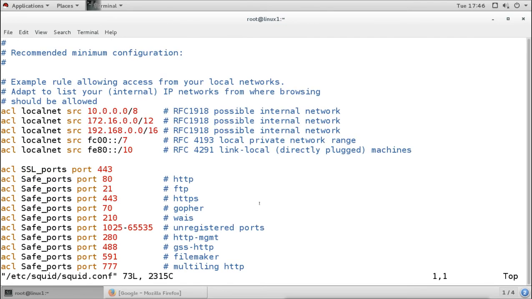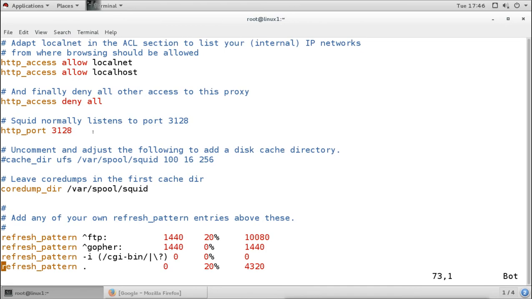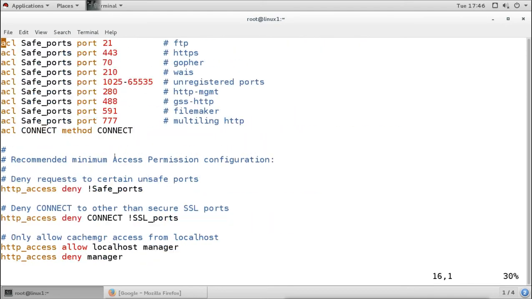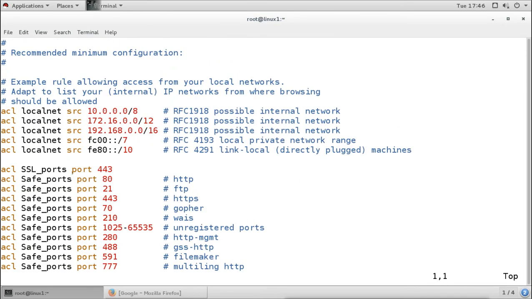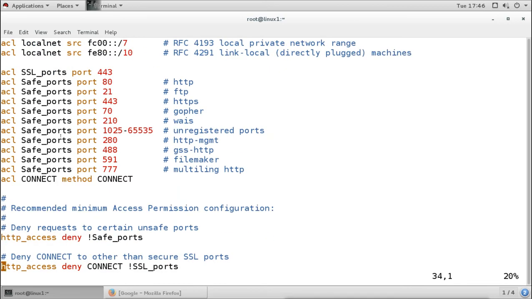Now in this file you can see these are comments, and these are the configurations which are running here. It is not a big file, it is a small file now. But in previous versions, if you open the file, you will see it is a very big file, almost 1000 lines. But right now the file is very small. Now what do we have in the file? We can say it is divided into two sections, just like we configured the firewall in our Cisco routers. It is the same as this here.